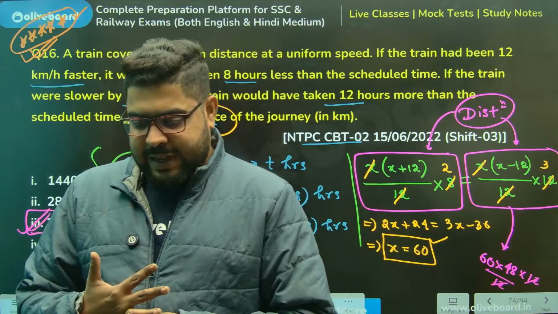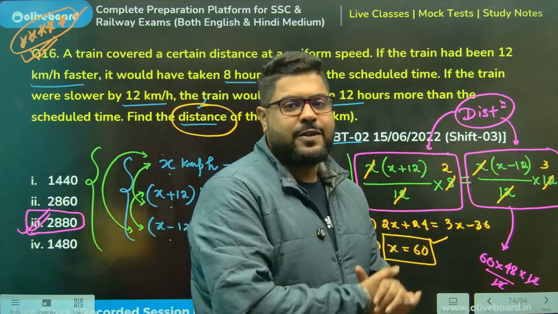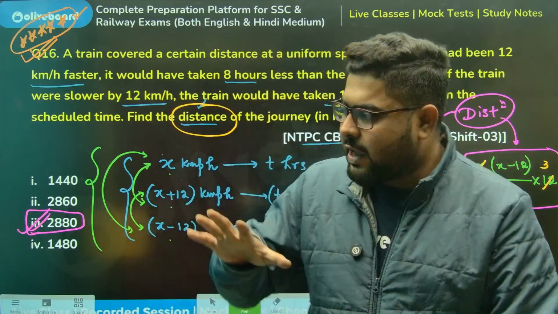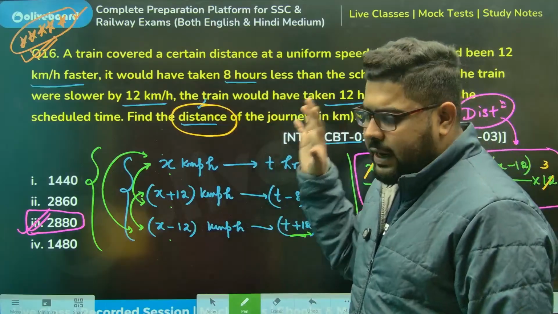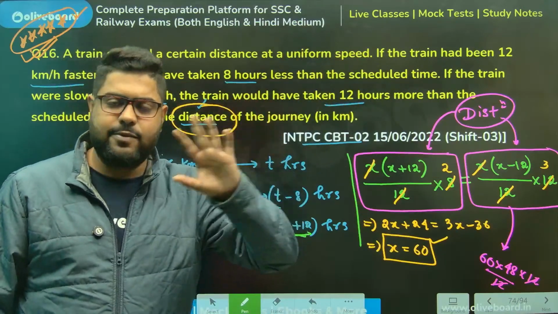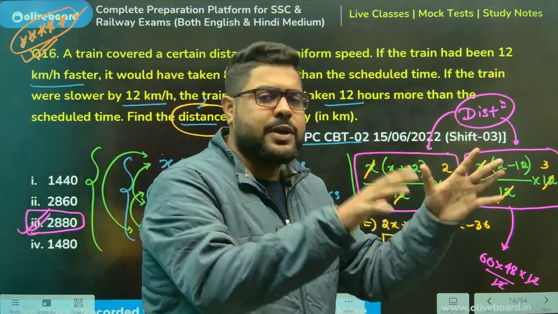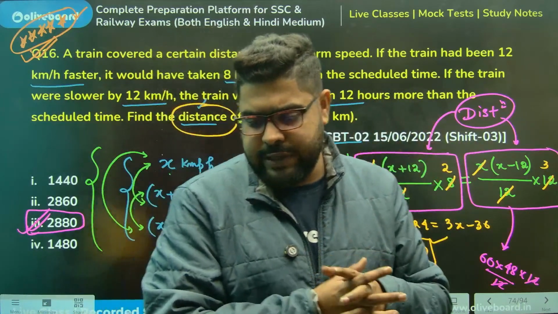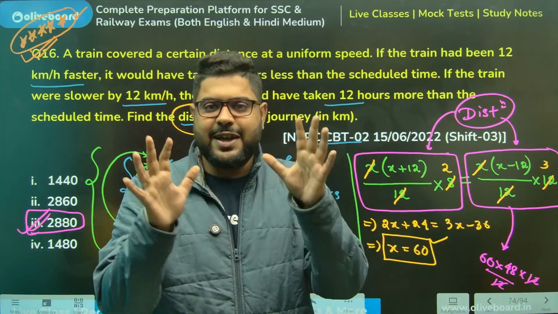So with that being said, this concludes our first class of time, speed and distance. We have understood the basics only. Predominantly I have only talked about one formula, one type of basis. I've not gone into average speed, relative speed, and so many things with stoppage time. We have to go into those, so we will do that from tomorrow onwards. This was just the beginning.